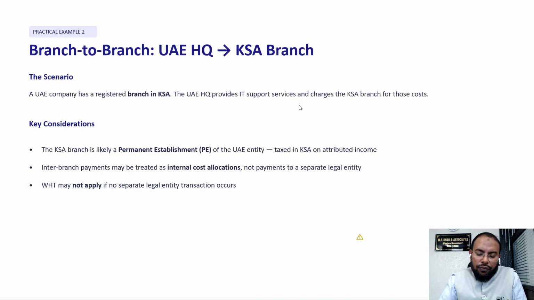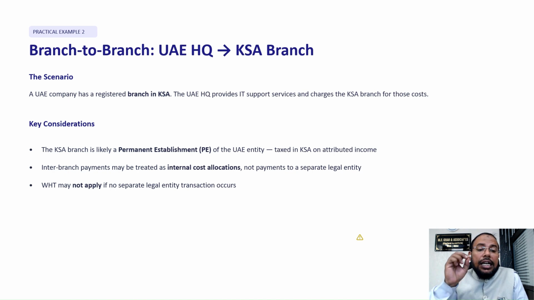The next example is a very practical example. If there is a branch to branch payment, what withholding tax will be applicable on that? Here we will take the example of a UAE company that has a registered branch in KSA. The UAE headquarters provides IT support service and charges the KSA branch for those costs. Then we remember what the key consideration is here. The KSA branch is likely a permanent establishment of the UAE entity. This is very clear. Tax in KSA is on attributed income.